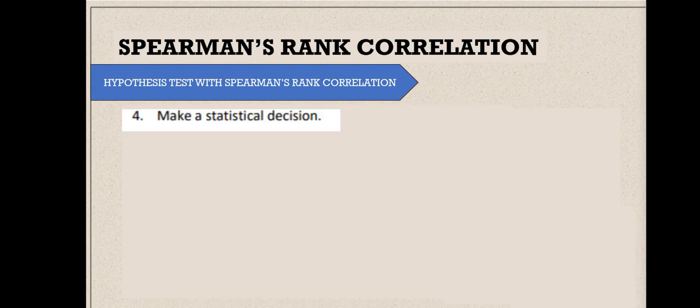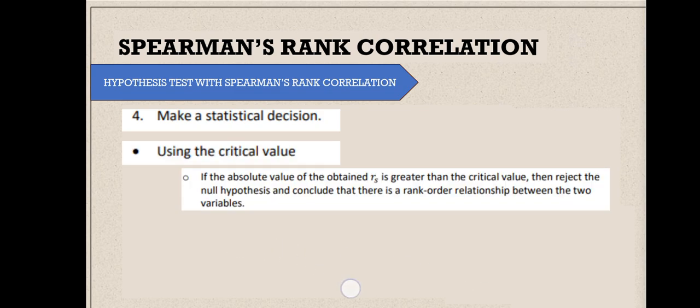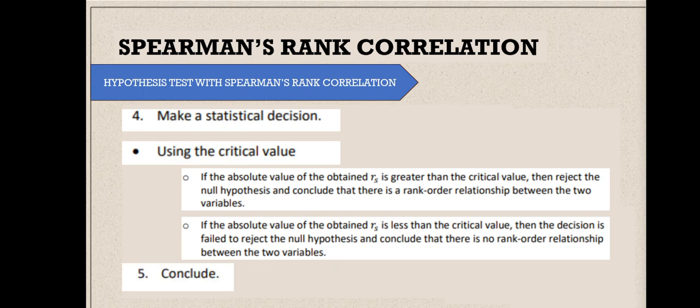Okay, so let's have an example now. Okay, step 4 muna, make a statistical decision. We could use yung critical value and then conclude tayo. So sa step 4, if the absolute value of the obtained RS is greater than the critical value, then reject the null hypothesis. And then if the absolute value of the obtained RS is less than the critical value, then the decision is to fail to reject and conclude that there is no rank order relationship between the two variables.